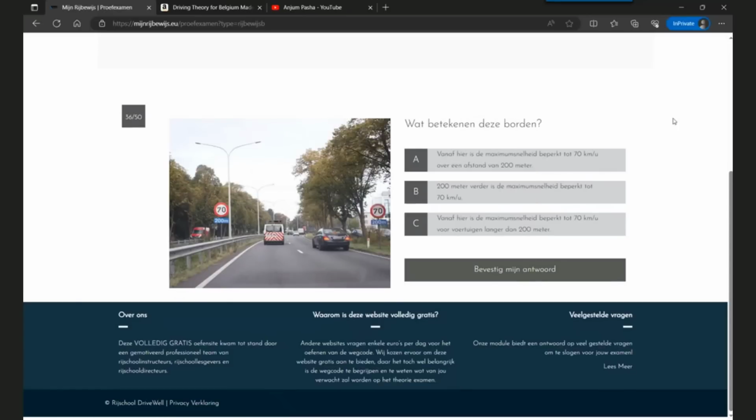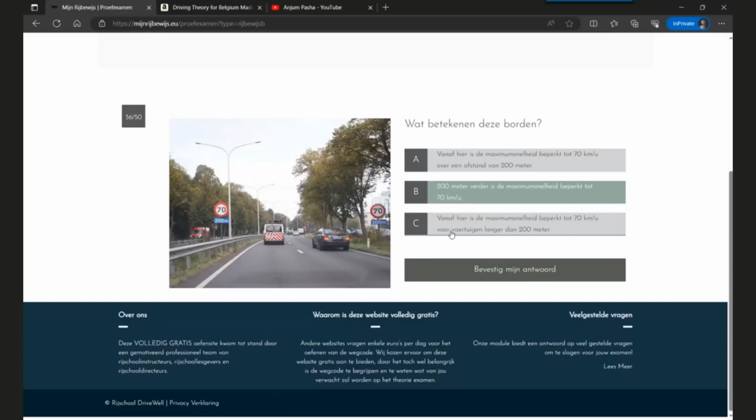The next question, what is the meaning of these boards? Option A, from here is the maximum speed limited to 70 kilometers per hour till a distance of 200 meters. Option B, 200 meters further is the maximum speed limited to 70 kilometers per hour. Option C, from here is the maximum speed limited to 70 kilometers per hour for vehicles longer than 200 meters. So this is absolutely wrong.